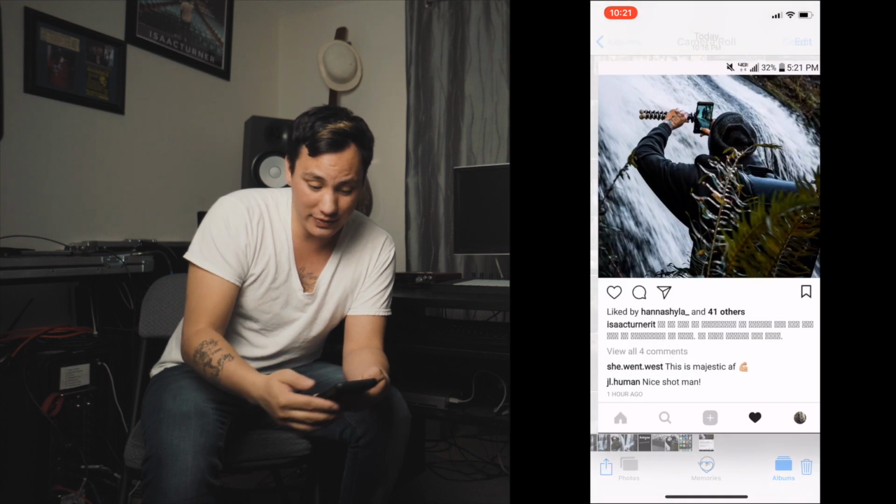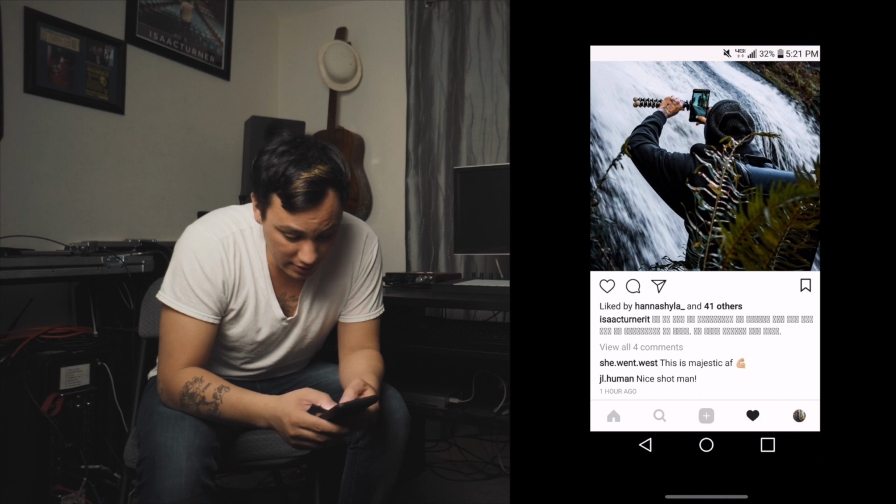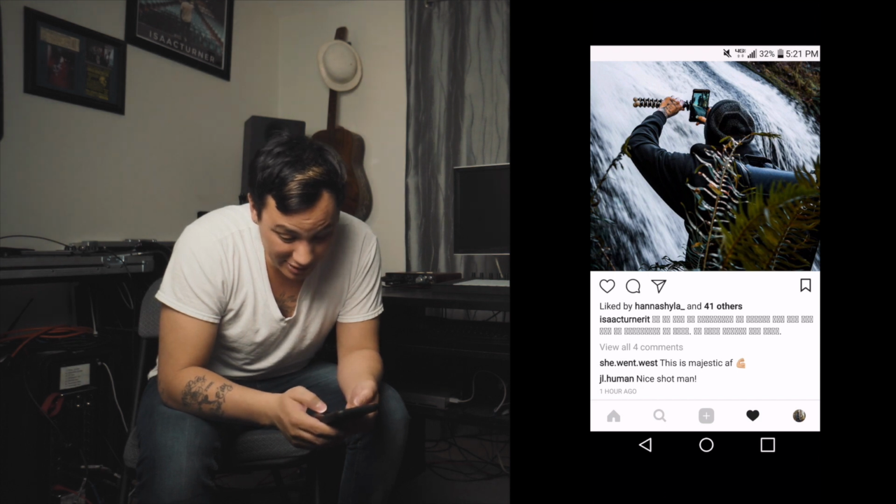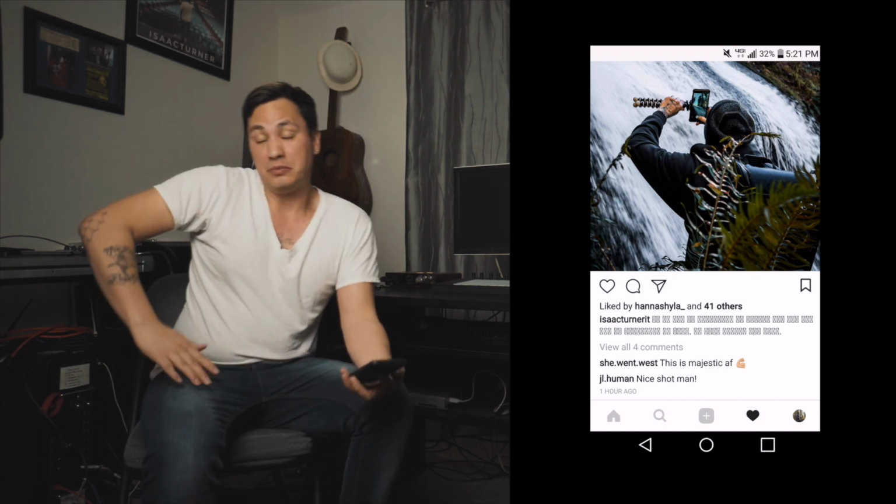Disclaimer though, my buddy told me he has an Android and it doesn't really work on that. If you look right here, you see how it's all kind of jacked up. So it might just be something that you can see on an iPhone. I'm not sure. It's something I just learned and I wanted to share it with you in case you wanted to know how to do it.